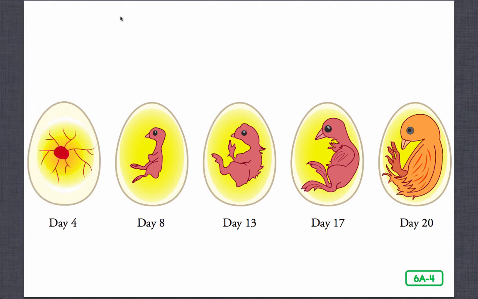Inside the fertilized egg, great changes are happening. A tiny embryo is developing inside the egg. An embryo is an animal in the early stages of life before it is born or has hatched. The embryo needs food, water, and oxygen to grow and develop.